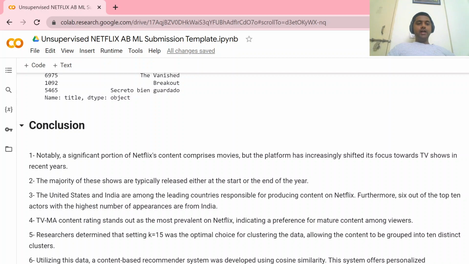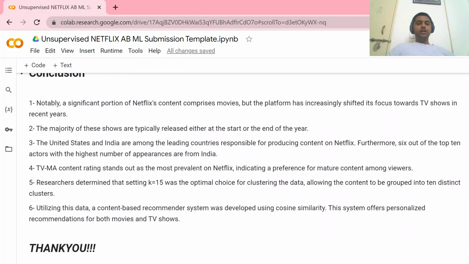The US and India are among the leading countries responsible for producing content on Netflix. Furthermore, six out of the top 10 actors with the highest number of appearances are from India. TVMA content rating stands out as the most prevalent on Netflix, indicating a preference for mature content among TV viewers. Researchers determined that setting k equal to 15 was the optimal choice for clustering the data, allowing the content to be grouped into 10 distinct clusters.